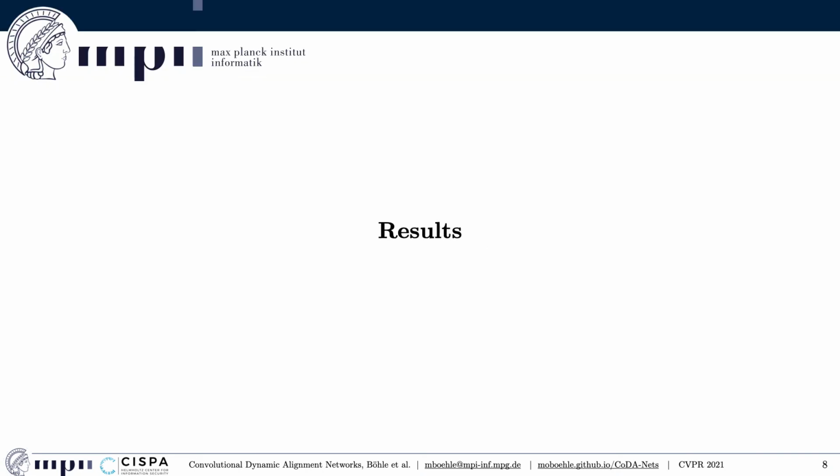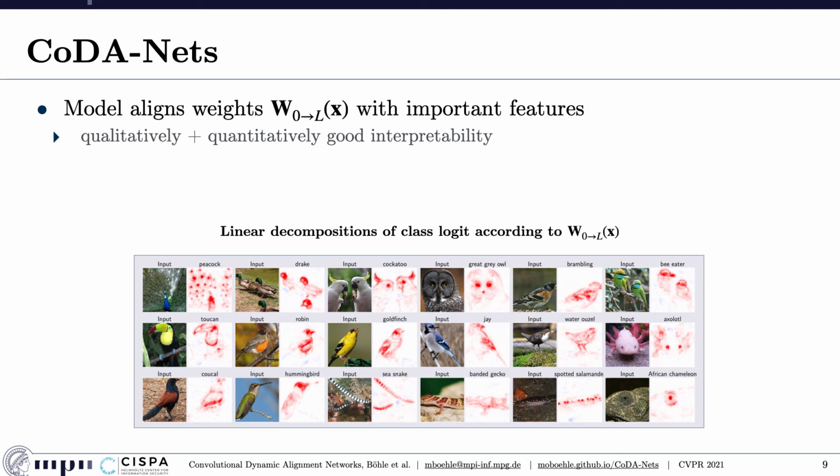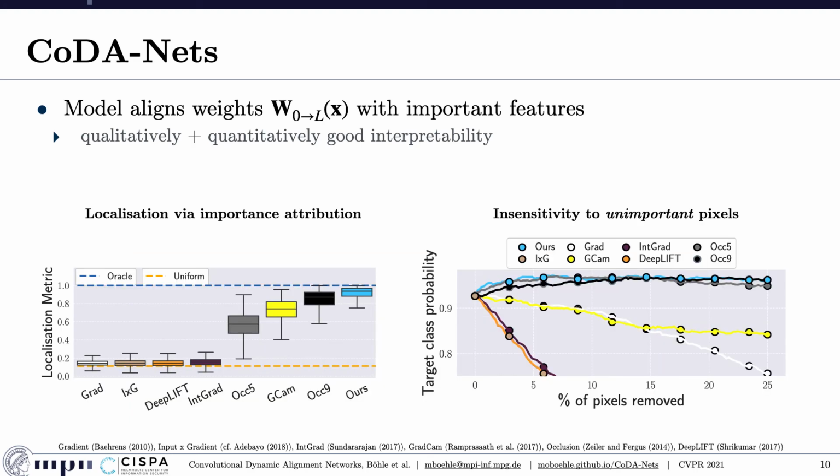But now let's have a look at the results. First, as expected, we find that the CoDA nets indeed learn to align the dynamically computed weights with discriminant features in the input during network optimization. The resulting contribution maps are good explanations of model behavior, which we evaluate both qualitatively, as we show here for example, as well as quantitatively, according to two common metrics for measuring the quality of heat map-based explanations. Under both metrics, we find that the model inherent explanations consistently outperform post-hoc explanations.